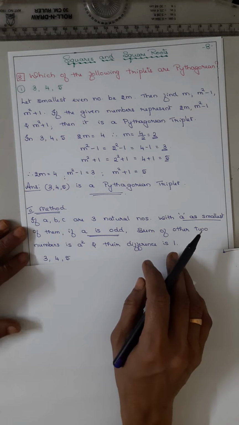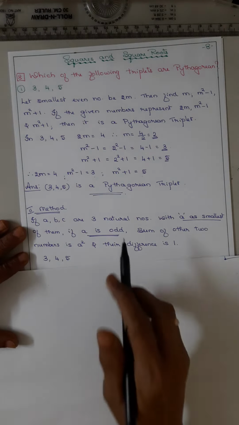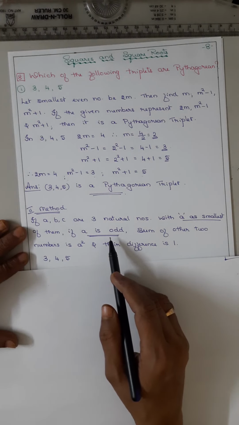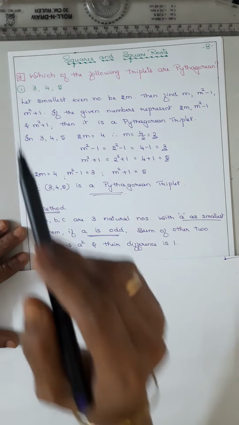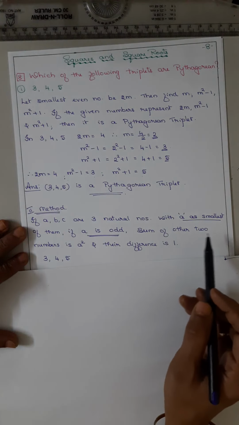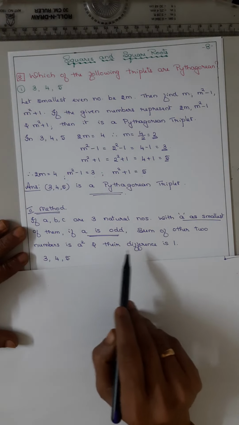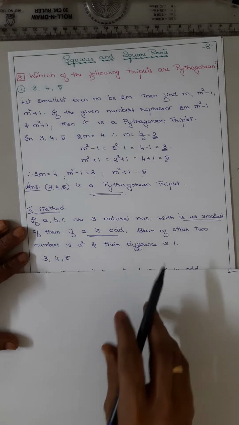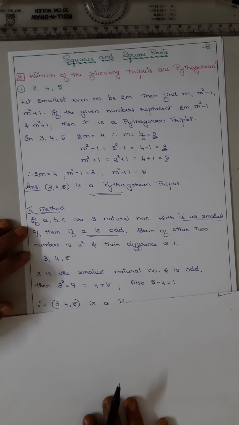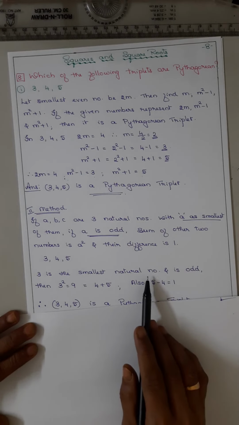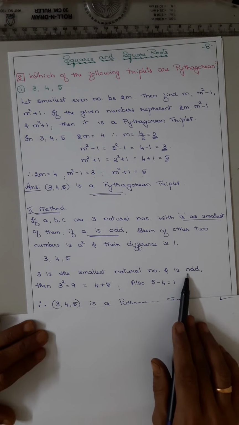So the smallest number is taken as a, and if a is an odd number, like here 3 is an odd number, now what is the rule? The sum of the other two numbers is a square and their difference is 1. So we will check 3, 4, 5.